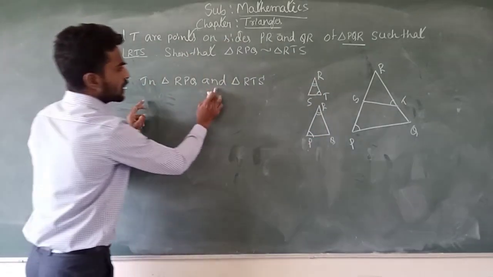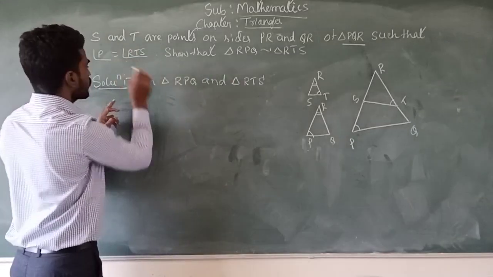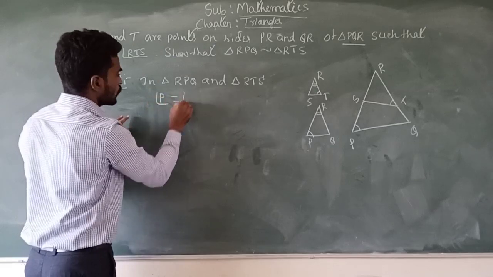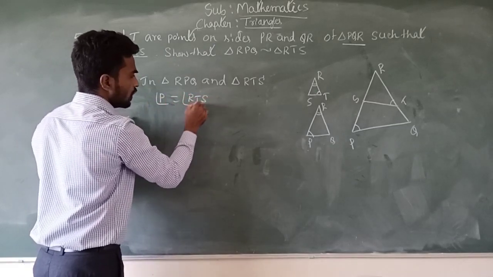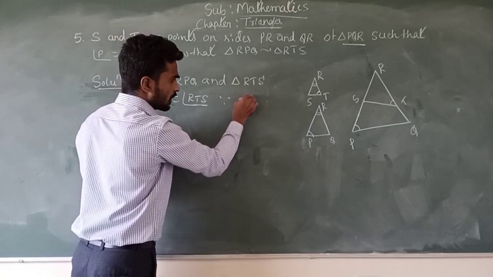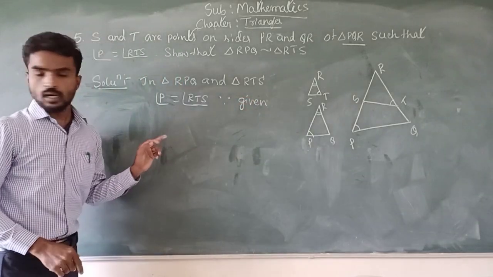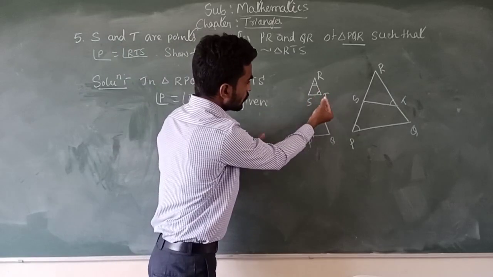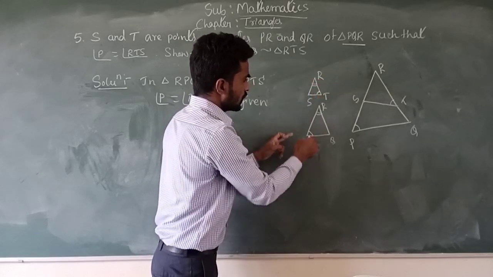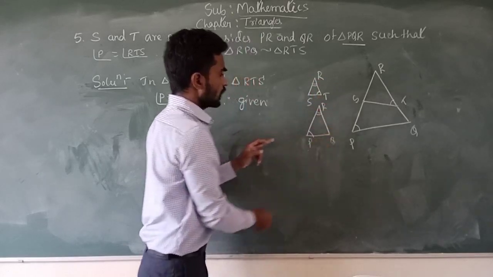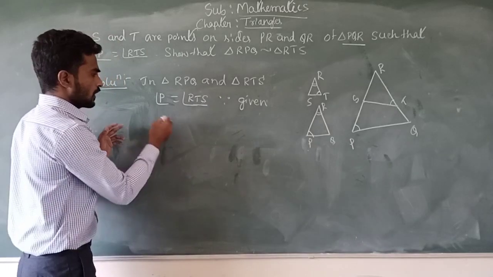Now in triangle RPQ and RTS, it is already given that angle P is equal to angle RTS. And also this angle SRT is equal to PRQ. Both are common angles.